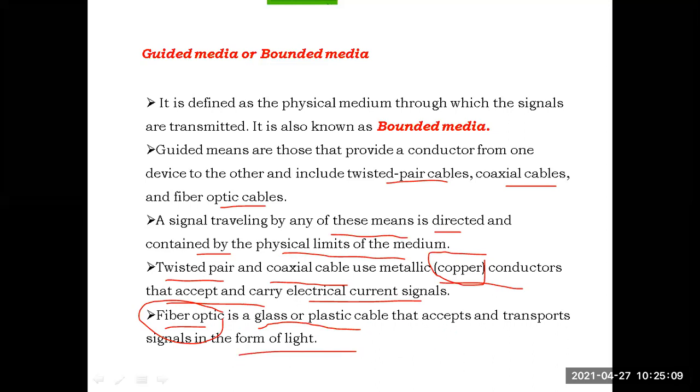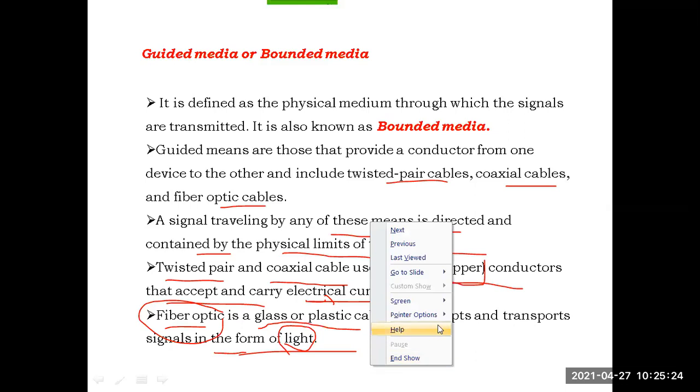The twisted pair cables and coaxial cables are made of copper, which transfer the data in the form of electrical signals. When we come to the fiber optics or optical fibers, they are made of glass or plastic, which transfer the data signals in the form of light. These two points are important points.